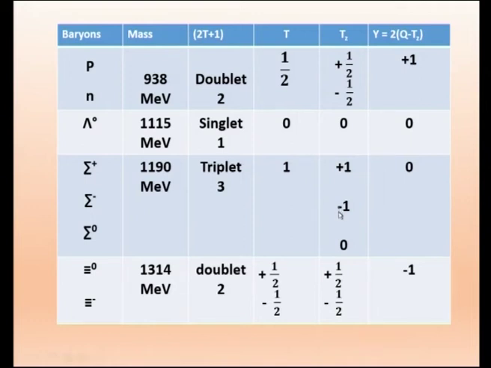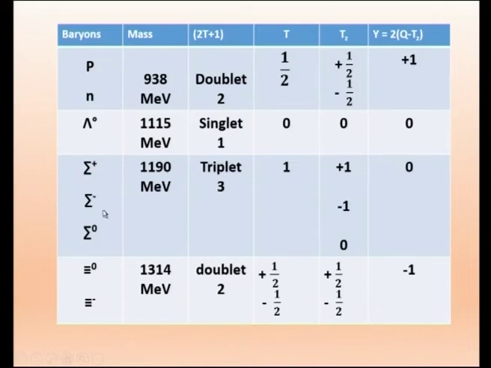So this is plus 1, minus 1, 0. Just assigning plus 1, minus 1, 0, and if you just substitute here, y is equal to 2 into, the first case is plus. So I will be writing 2 into, this is plus, and then this one is plus 1, plus 1. So plus 1, and here we will get minus 1. Therefore, y is equal to 0.